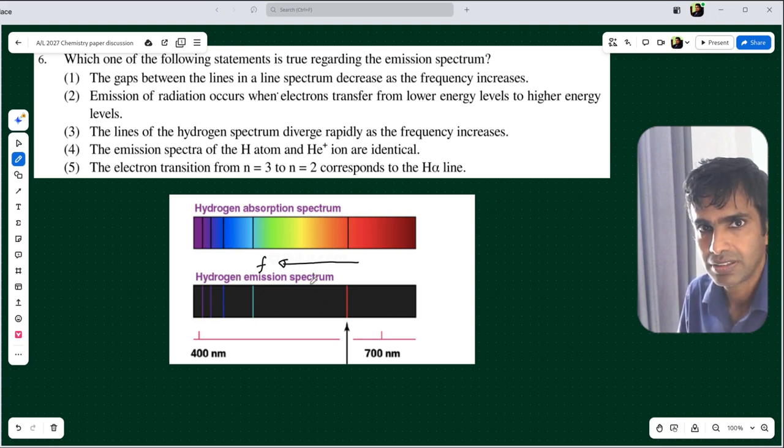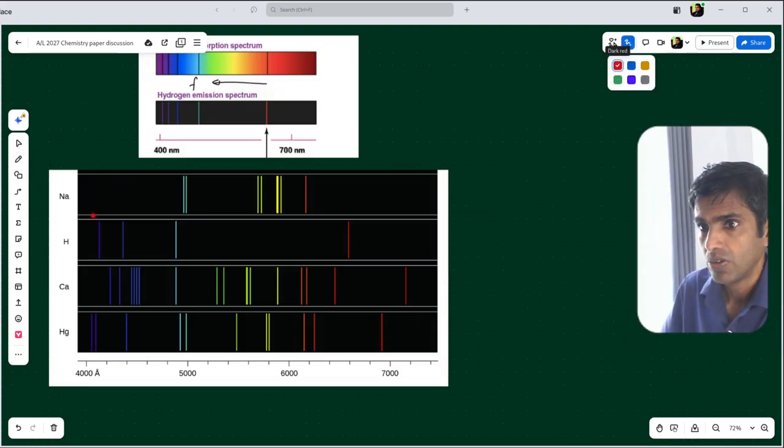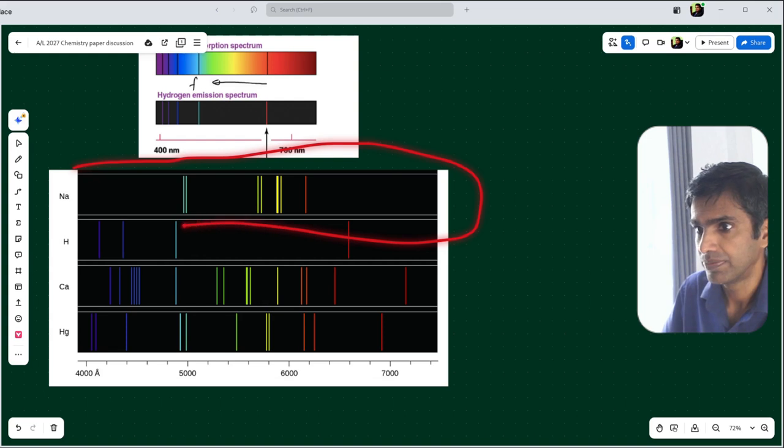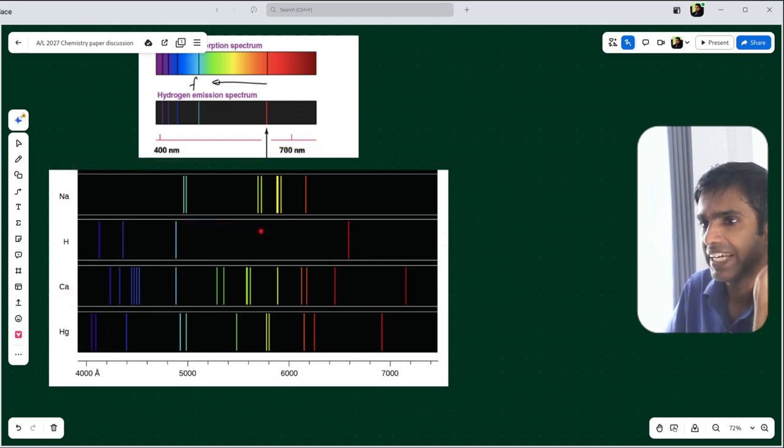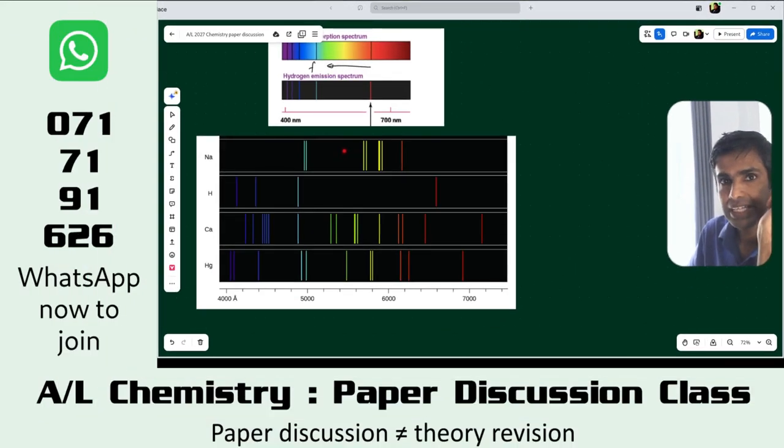But when we consider spectrum of sodium, spectrum of calcium, spectrum of mercury, we cannot observe that pattern. When we consider any atomic spectrum other than atomic spectrum of hydrogen, that pattern cannot be observed.